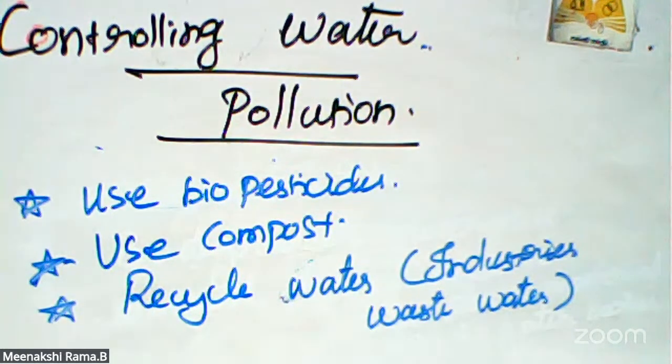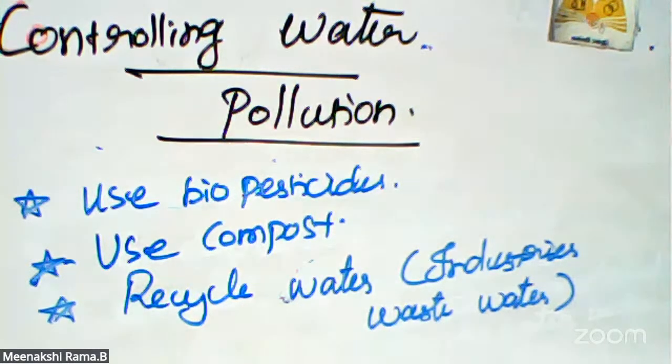Okay. So these points are for controlling of water pollution. First one is use detergents that are biodegradable. Next one is wearing natural cloth and natural fibers like cotton and wool. Next, don't throw plastic materials directly into the water bodies.